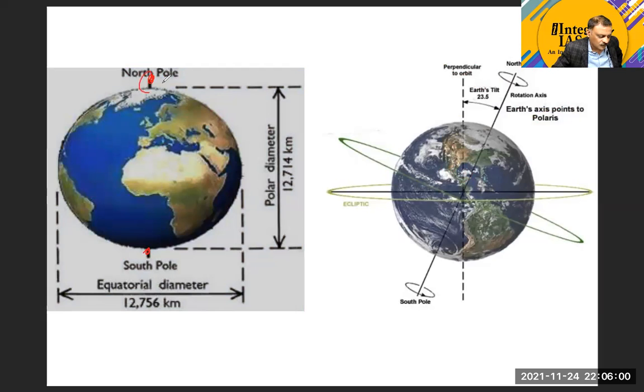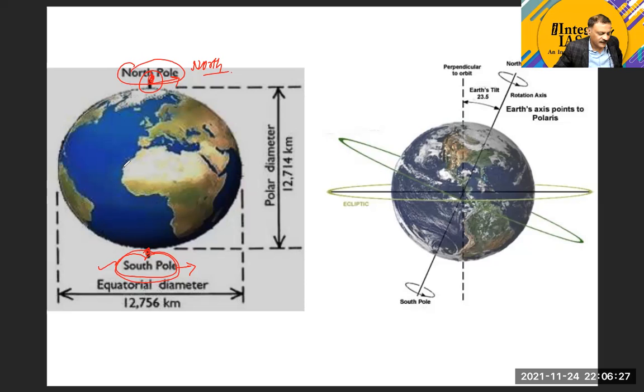That part of the globe, the upper part, is called the North Pole, from where we assume the axis is passing. And we take the other part of the globe to be the South Pole, where we assume the axis is also coming out. So we can assume that the Earth is rotating around this axis, and the northern part of that axis is called the North Pole, and the southern part of this axis is called the South Pole.